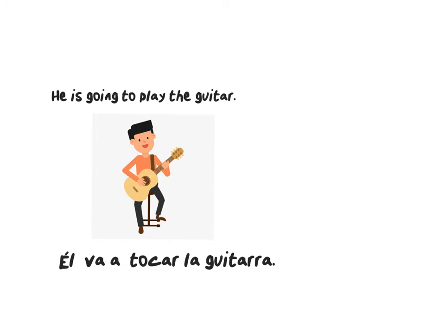He is going to play the guitar. Él va a tocar la guitarra. Va is the form of ir plus a plus a verb in the infinitive form, tocar. Again, we have ir plus a plus a verb in the infinitive form.